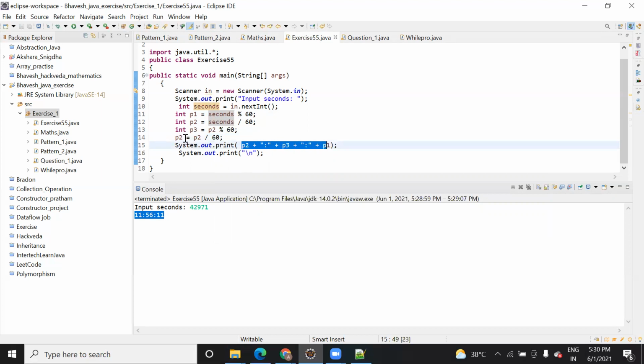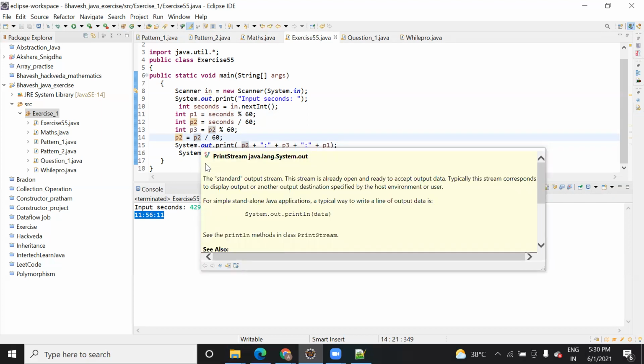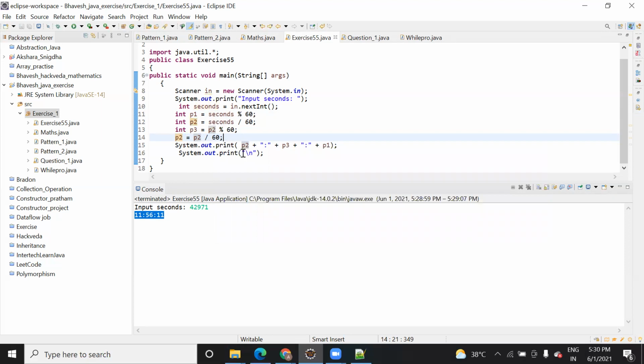So here you can add an if condition and check if P2 is less than 10, then you print the P2 value with the addition of 0, else you print the P2 value.